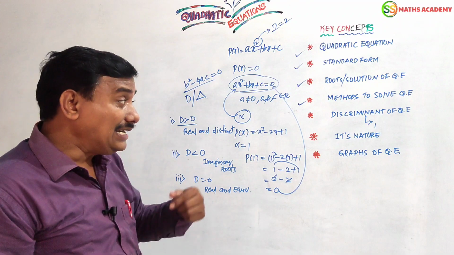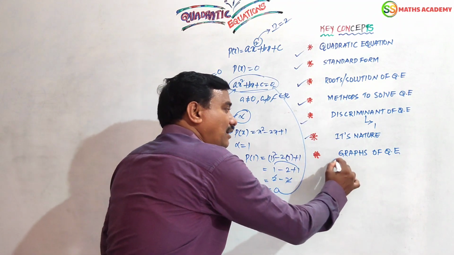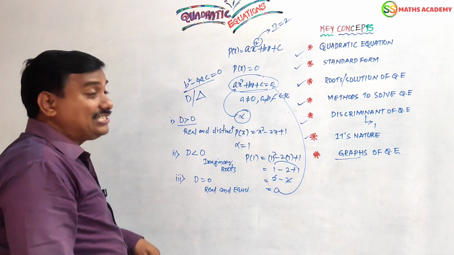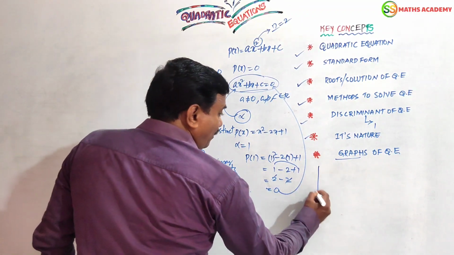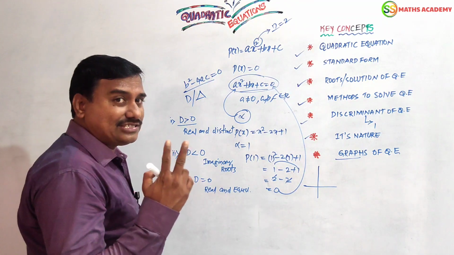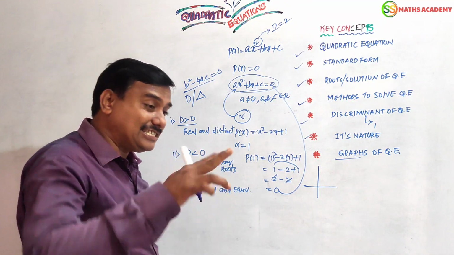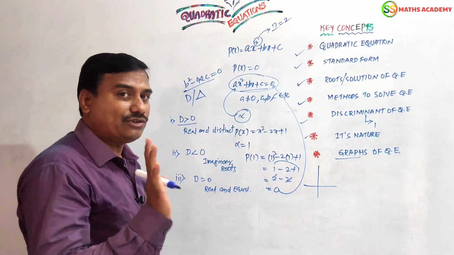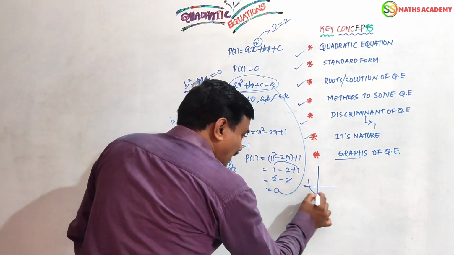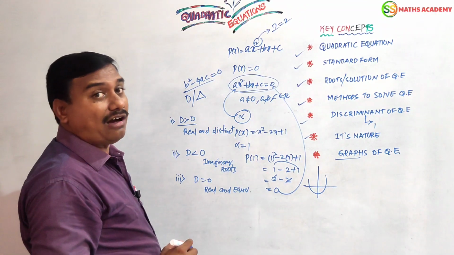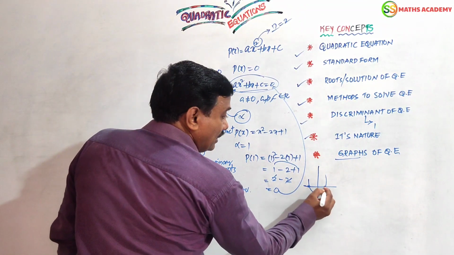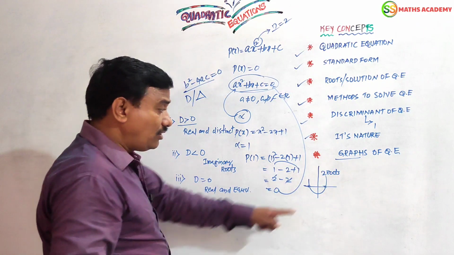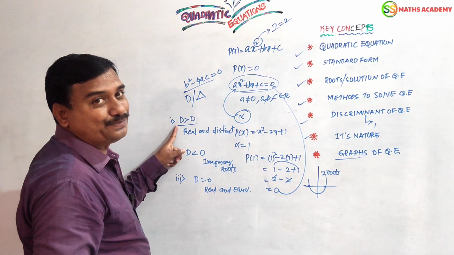That's it. And a very important point will be the curves, the graph of a quadratic equation. Based on these 3 natures there will be 3 graphs. Yes, the graph will cut at 2 distinct places, means it will intersect the x-axis. Those intersection values are called zeros or roots of the quadratic equation. The graph intersects at 2 places on the x-axis. Here it has 2 zeros or 2 roots, because your delta is greater than 0.